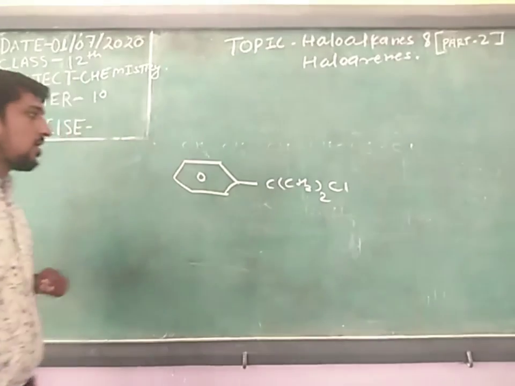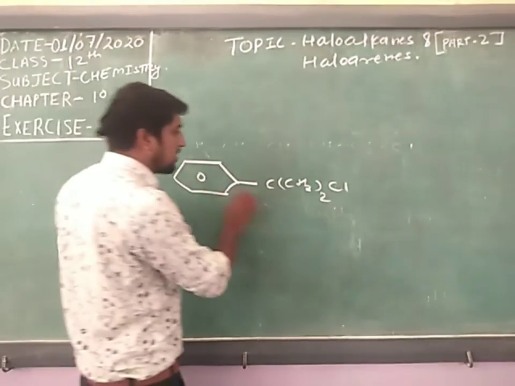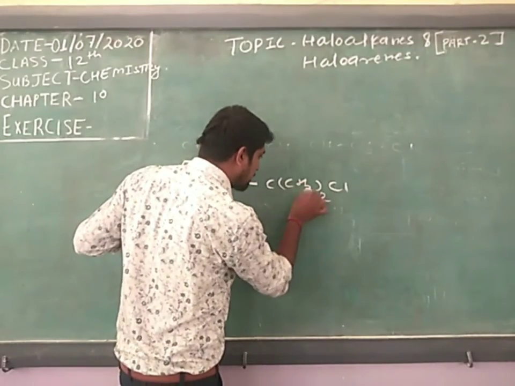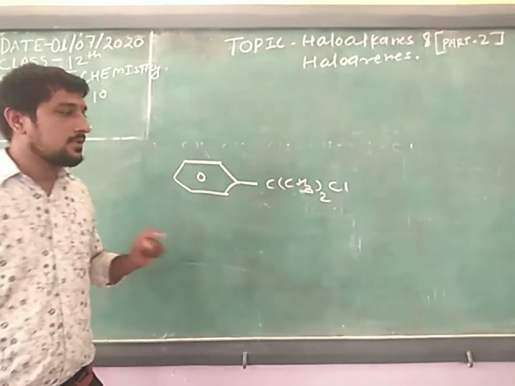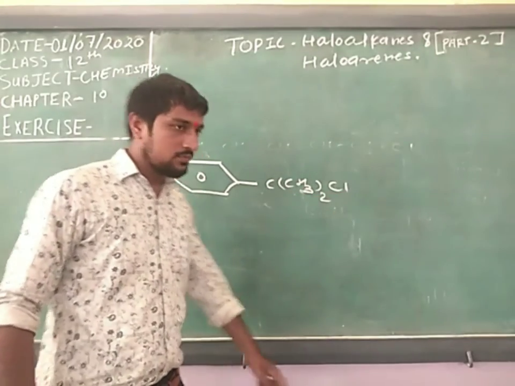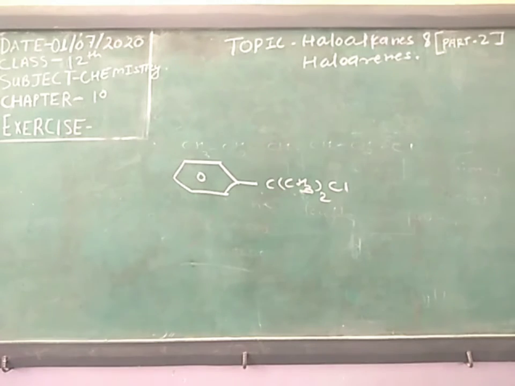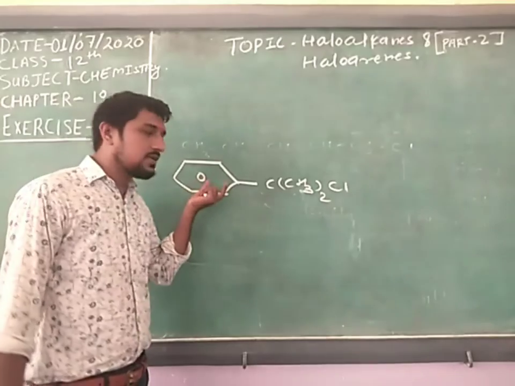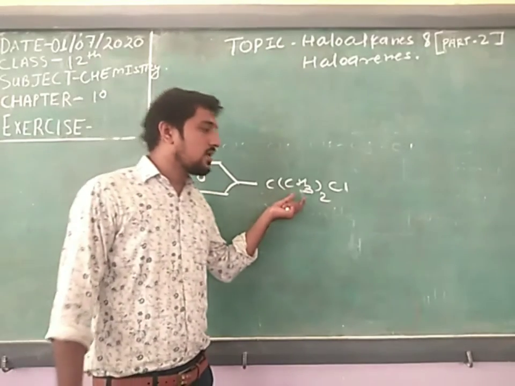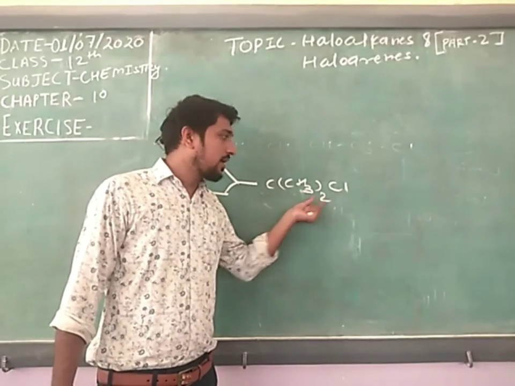You see that this is a benzene ring, this is a carbon, and there is CH3 twice and Cl. So this is the question: a benzene ring, then carbon, then CH3 twice, then Cl.